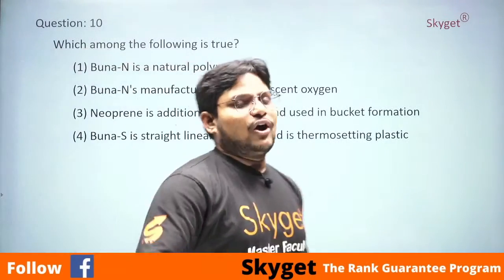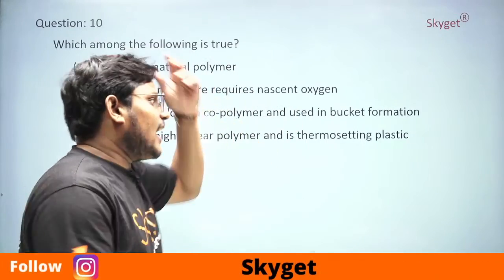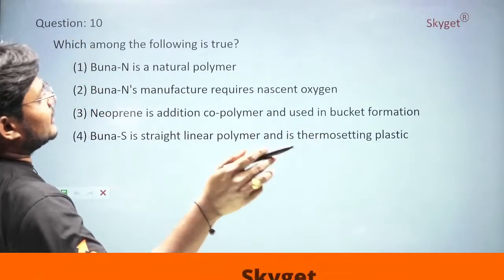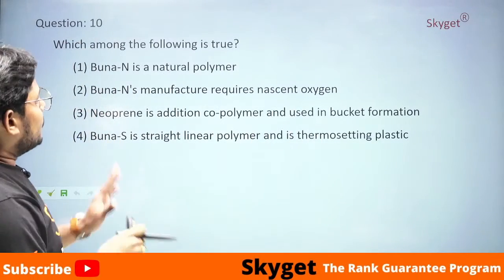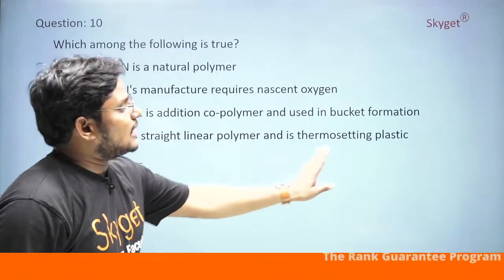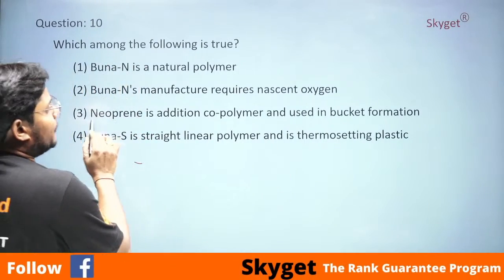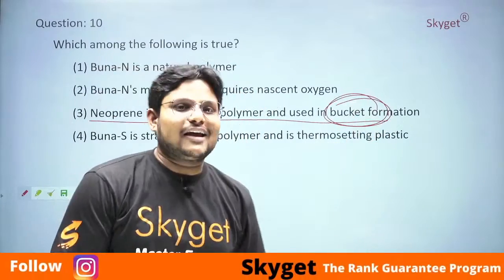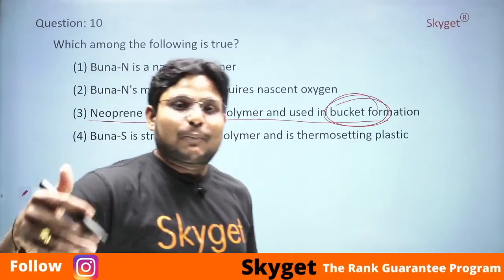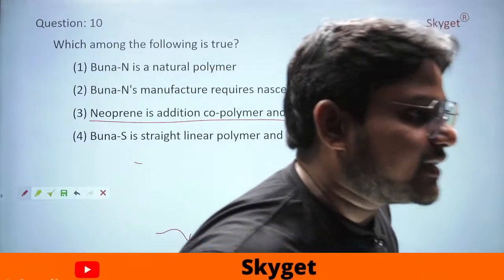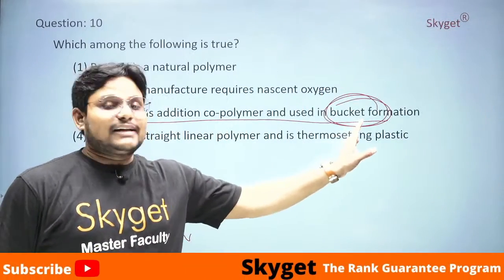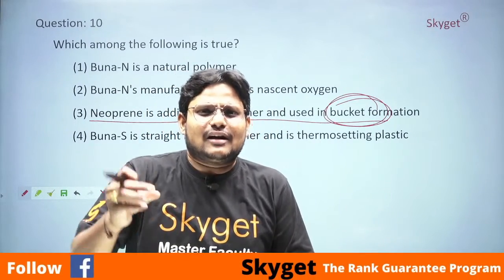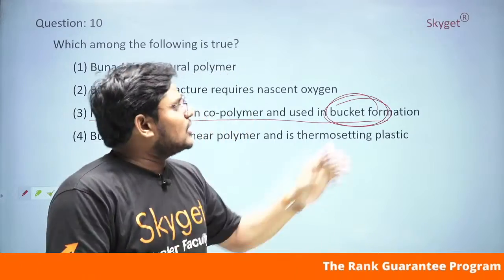Students, which among the following is true? Yes, I observed one thing in this question. The interesting thing is they have given here that Buna-S is a straight linear polymer and thermosetting plastic, and neoprene is an addition copolymer and used in bucket formation. So once you see this bucket formation, you people will think that this question is a little bit difficult, so you will give the option as C.